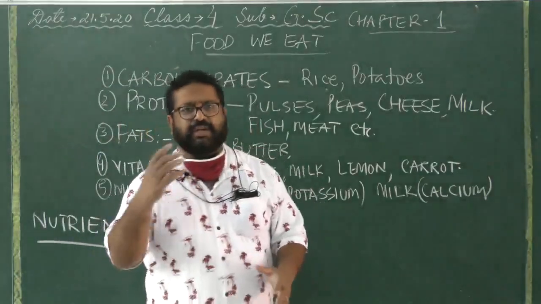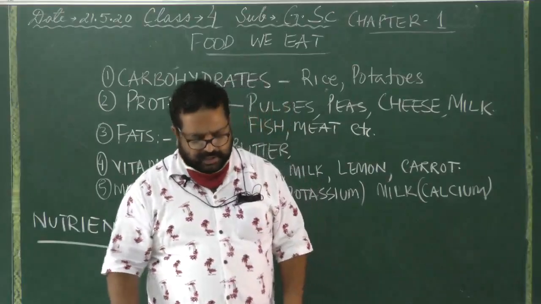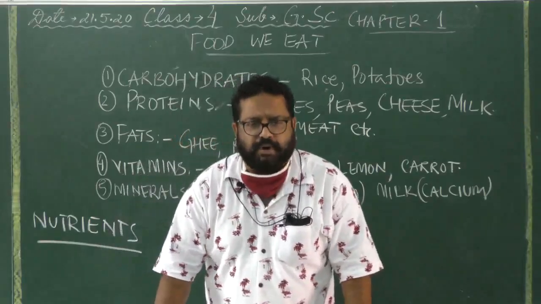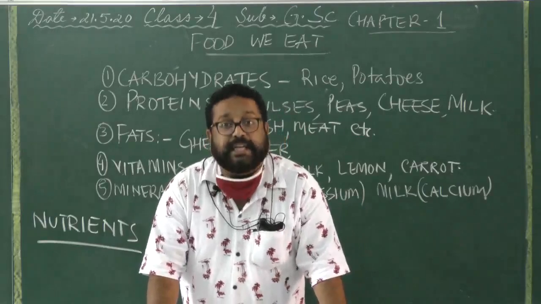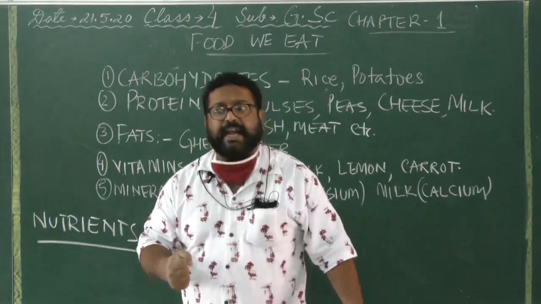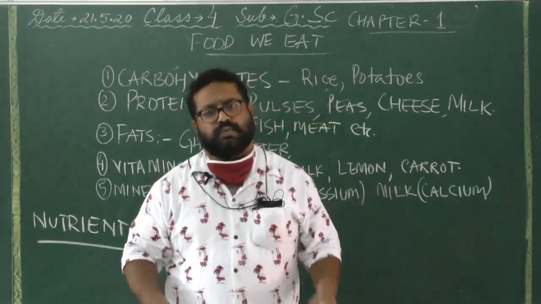And they are actually divided according to the nutrients that they provide. Number 1, foods with carbohydrates. Foods with carbohydrates are energy giving food. You know what is energy? Energy is the ability, the capacity to do work.